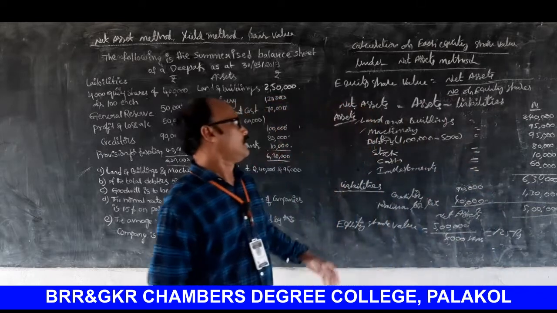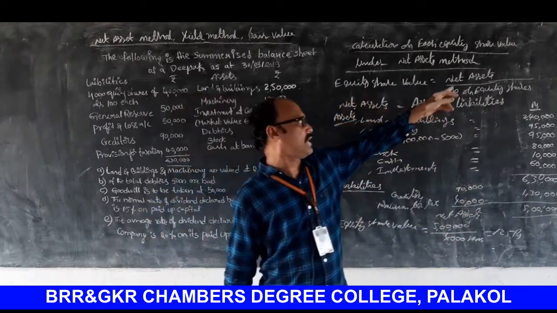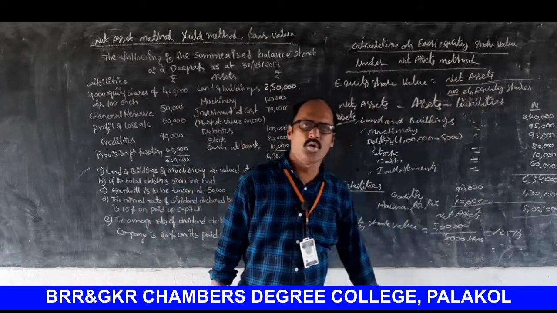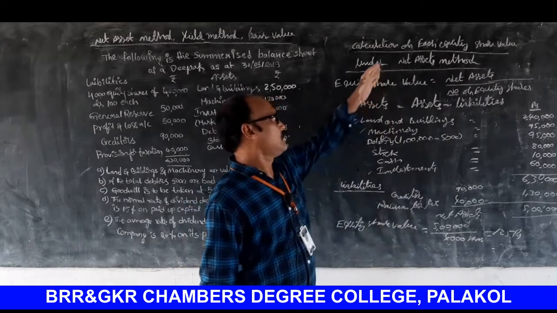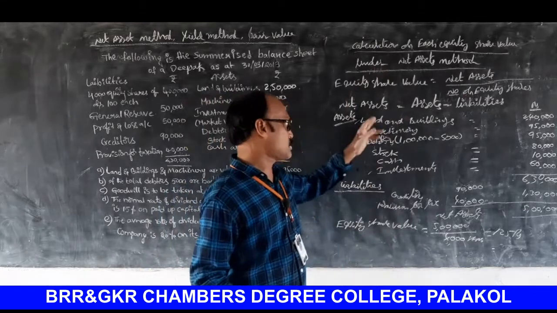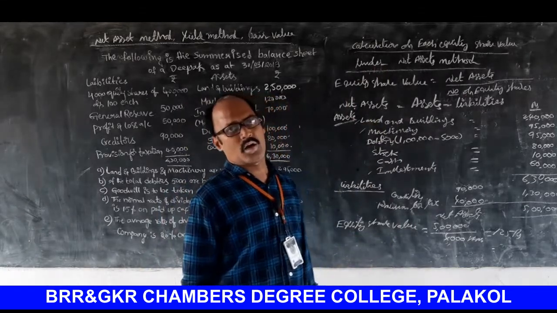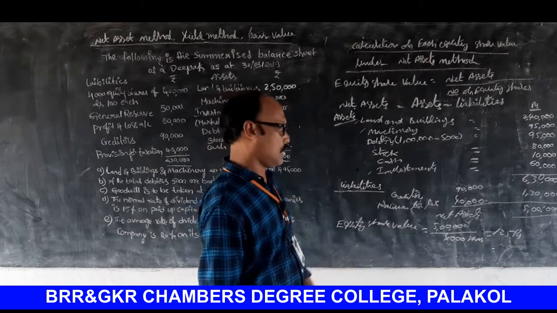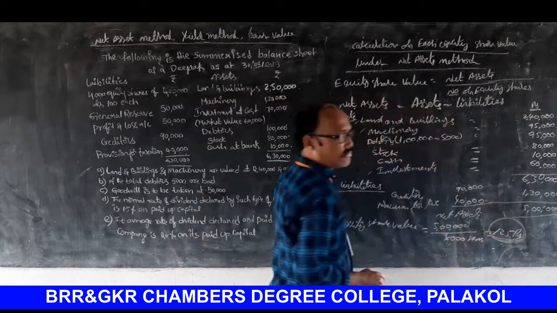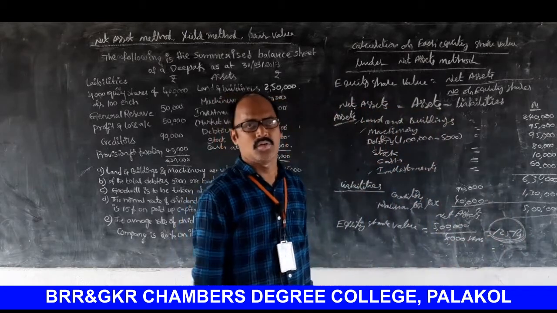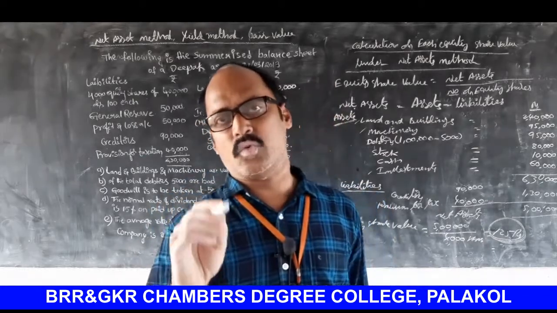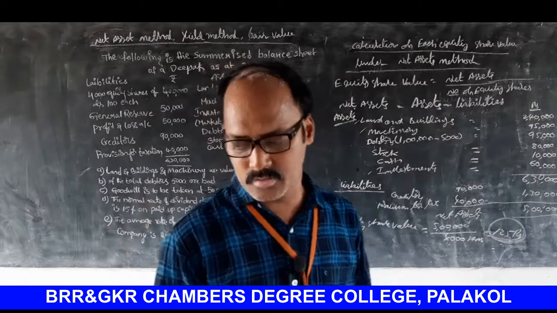So equity share value is equal to net assets by number of equity shares. 5 lakhs by 4,000 shares, that is equal to 125 rupees. So this is the procedure for calculation of equity share value under intrinsic value method. So remember this one, 125 rupees. Equity share value under intrinsic value method is 125. Remember that one.